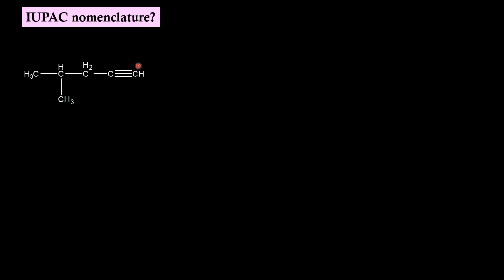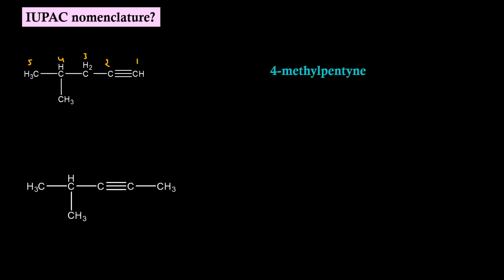For this molecule, we should start numbering from this direction. Parent chain will be this. If we start numbering 1, 2, 3, 4, 5, the IUPAC name will be 4-methyl pent-1-yne or simply pentyne. For this molecule, 1, 2, 3, 4, 5. The IUPAC name will be 4-methyl pent-2-yne.